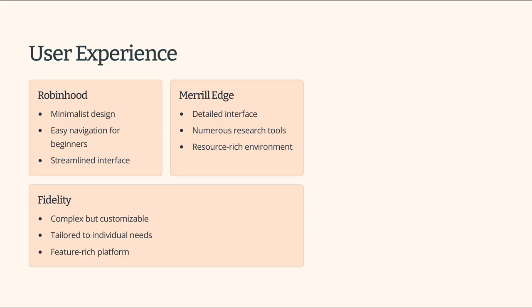Let's talk about integrations. Robinhood has limited integrations, focusing more on simplicity. Merrill Edge integrates with Bank of America, allowing seamless transfers between accounts. Fidelity offers extensive integrations with various third-party applications and services, including financial planning tools and robo-advisors, providing a more holistic financial management experience.